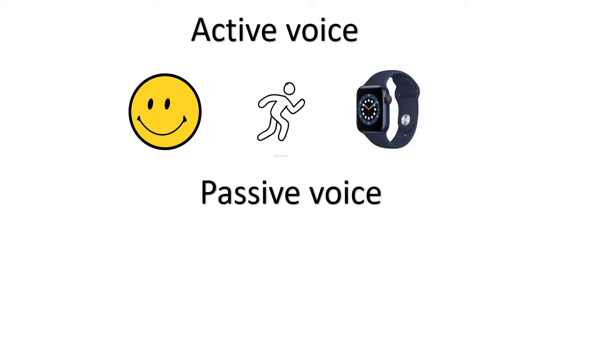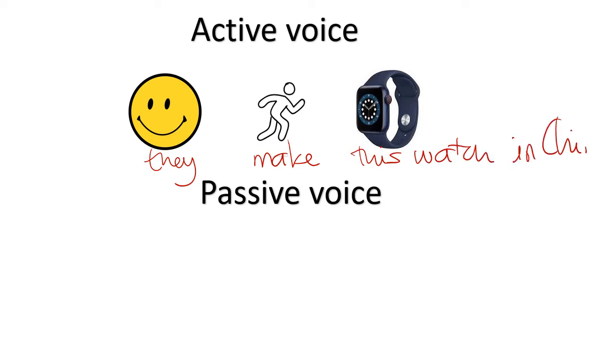So, for example, I can say something like, they make this watch in China. Okay, so this is how we usually say things.